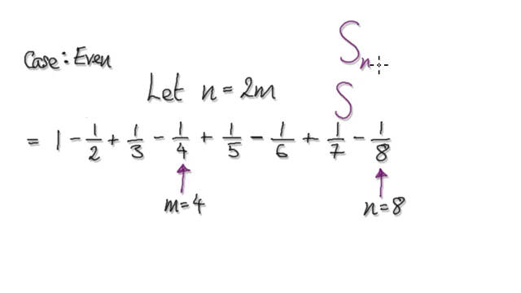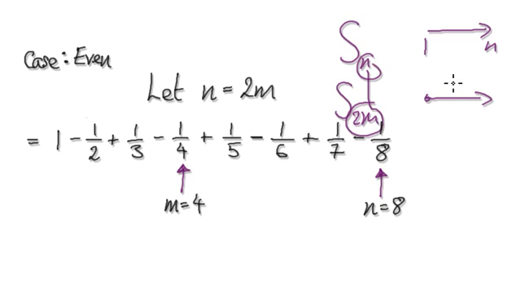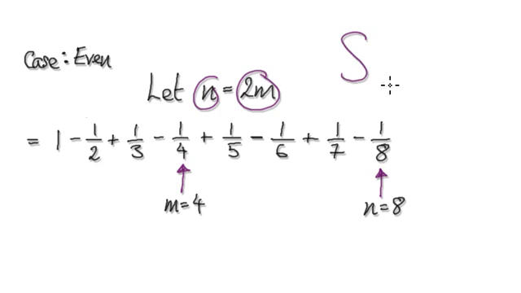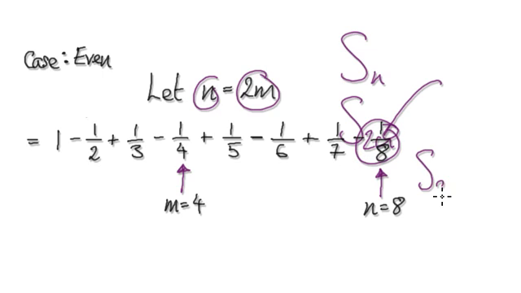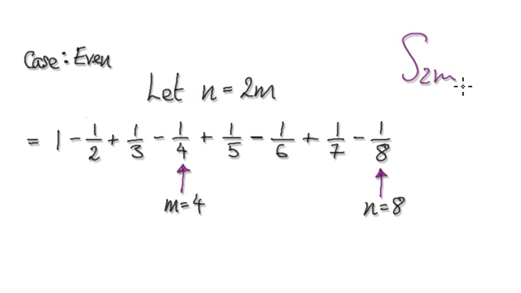But then I could say the same thing here. So this is us summing up from 1 to the nth term. Rather than saying nth term, I could say 2m. So this is us saying the exact same thing, but it must be an even number of terms. This is just a trick we would use. So Sn here, I would write as S2m. This thing here tells you that it's an even number of terms. If I want to say an odd number of terms, I would say this. So this is nothing more than me communicating to you that we are talking about an even number of terms.